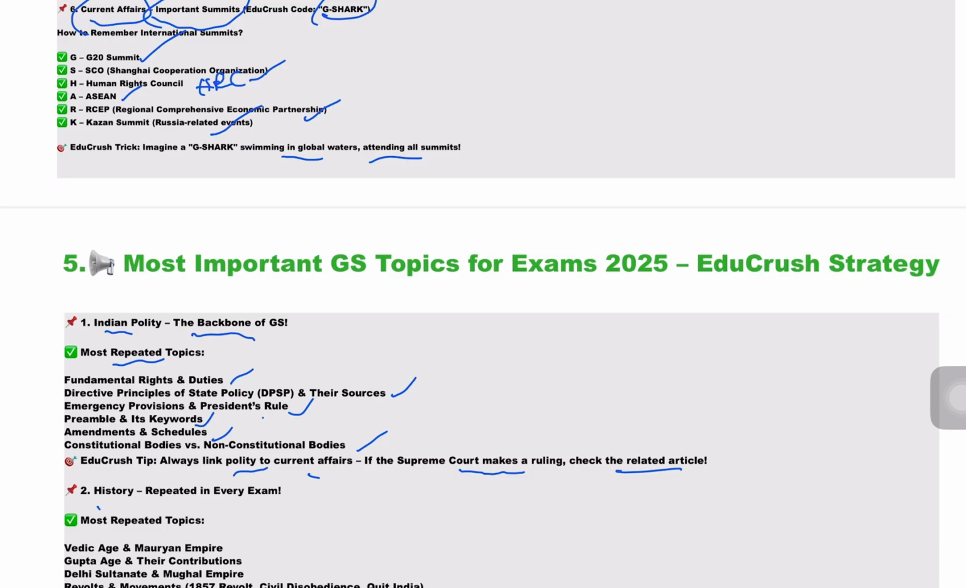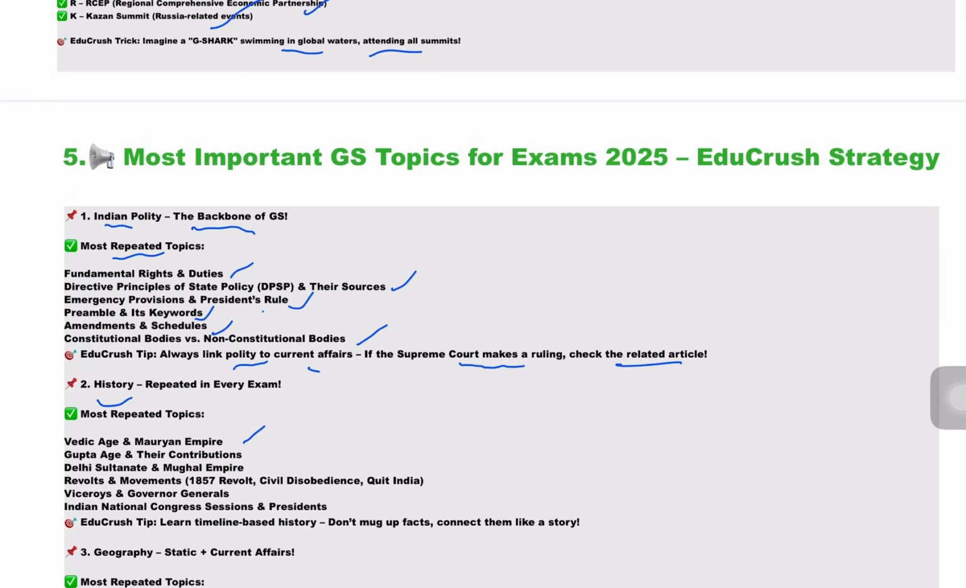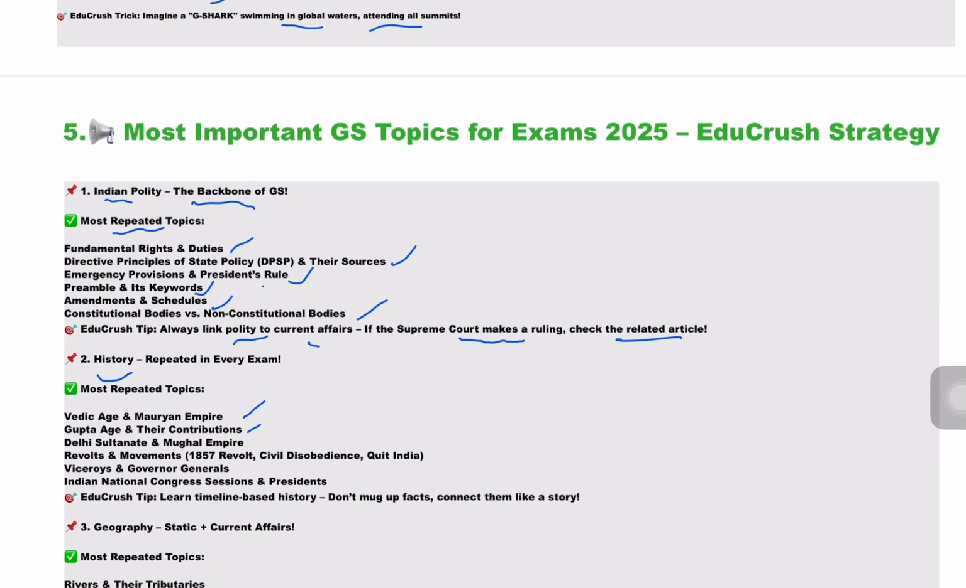From history, most repeated topics are Vedic Age and Mauryan Empire, Gupta Age and their contributions, Delhi Sultanate and Mughal Empire, revolts and movements, 1857 revolt, civil disobedience movement, Quit India movement, next viceroys and governor generals, Indian National Congress sessions and presidents. Now the tip from EduCrush is learn timeline based theory for history, don't mug up facts, connect them like a story.